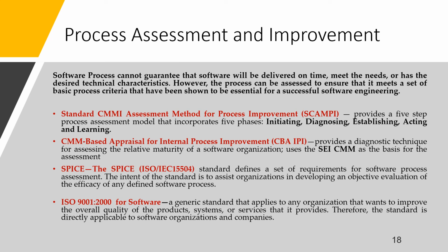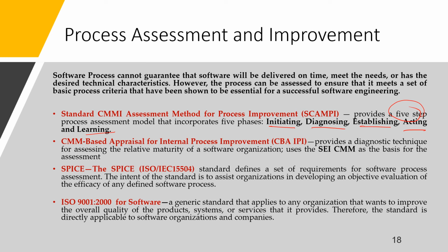Standard CMMI assessment method for process improvement: SCAMPI provides a 5-step assessment process model that incorporates 5 phases: initiating, diagnosing, establishing, acting, and learning.